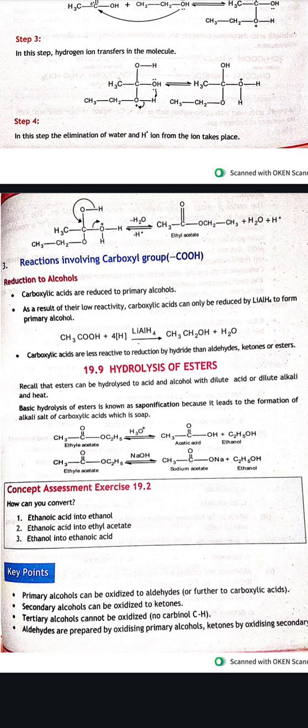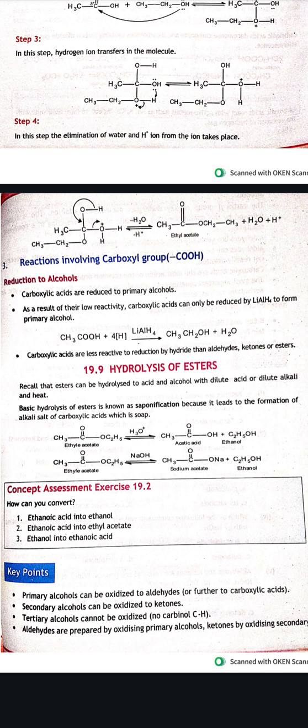Reaction involving the carboxyl group. When the carboxyl group is involved, we have to use a strong reducing agent. The resulting product is alcohol plus water. Hydrolysis of esters. Recall that esters can be hydrolyzed to acid and alcohol with dilute acid or dilute alkali and heat. We have studied these reactions in the previous chapters as well.